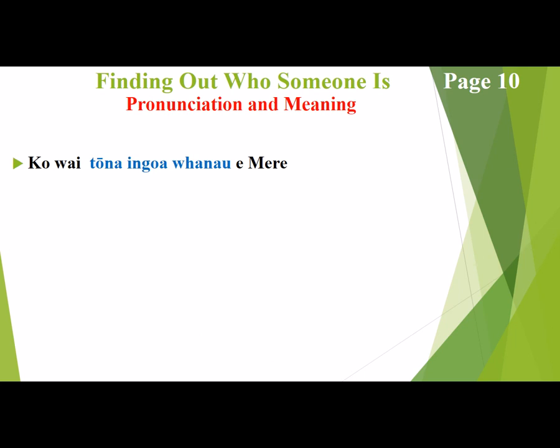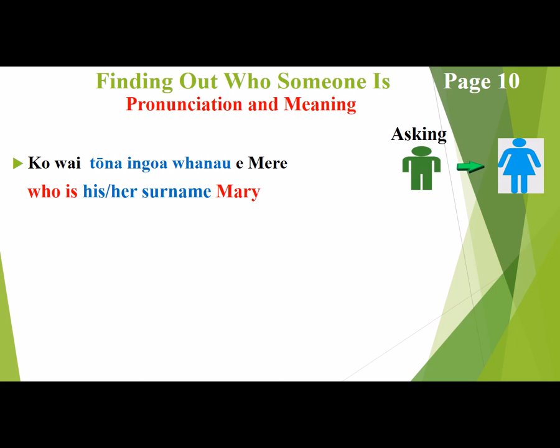And so we'll move on to ko wai tōna ingoa whānau e Mere. Who is his or her surname, Mary? Okay, so this guy here is asking the blue lady who the surname of this lady is.